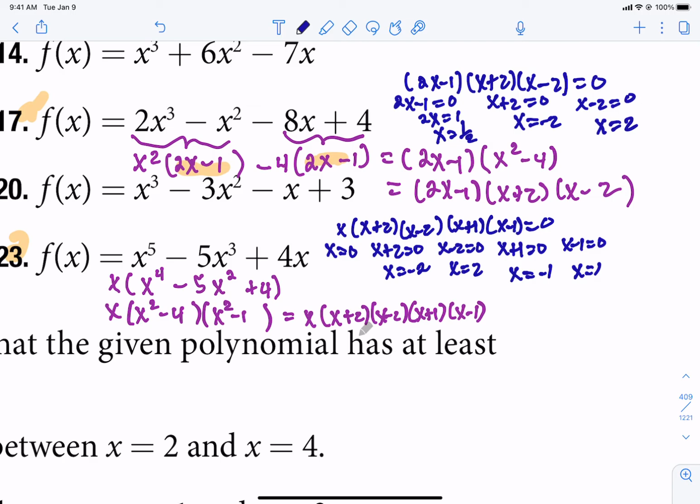If it's in factored form, each factor gets set equal to 0. You're going to solve them individually. If it's not in factored form, you've got to factor it, then set each piece equal to 0 to find those x-intercepts.